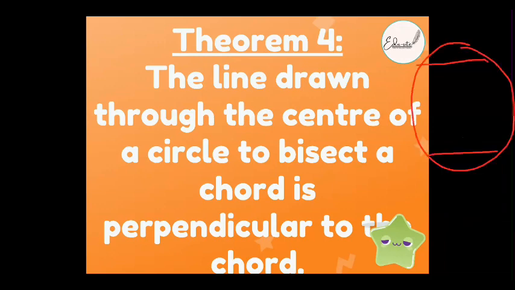Two equal chords subtend equal angles, and then if equal angles are subtended, the chords are equal. If you draw a perpendicular from the center of the circle to the chord, then it bisects the chord. And if something bisects the chord, then the line that is drawn is actually perpendicular to the chord. That's all. Fine. This is theorem 4. Then theorem 5 and theorem 6.